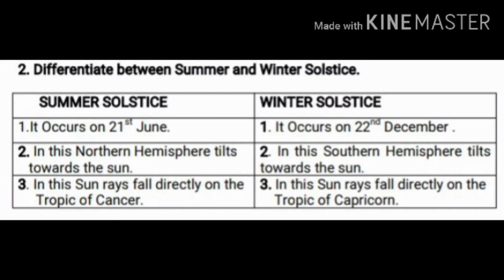Clear, children? Okay children, next we'll revise 1 mark questions from this chapter. First Roman, multiple choice questions. First question, the axis of the earth is an dash. Option A, imaginary line. Option B, straight line. Option C, curved line. Option D, real line. Yes, the answer is option A, imaginary line. The axis of the earth is an imaginary line.